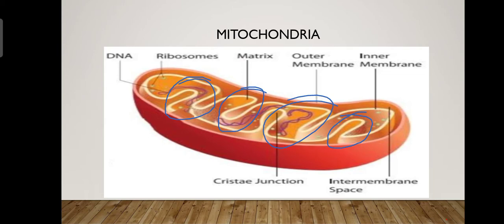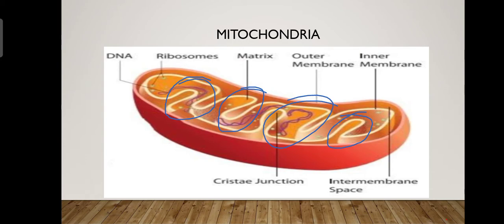Now, why is it known as the powerhouse of the cell? Because in the mitochondria, aerobic respiration takes place. In that reaction, CO2 is released, H2O is released, and energy is released. The energy required for the different chemical activities needed for life is released by the mitochondria in the form of ATP. The energy is stored, and when there is a need, it is released by the mitochondria in the form of ATP.